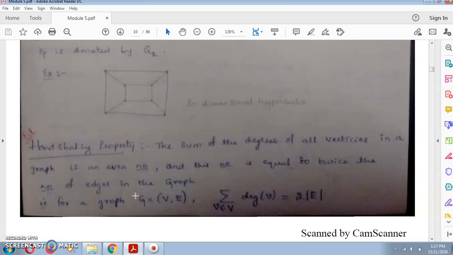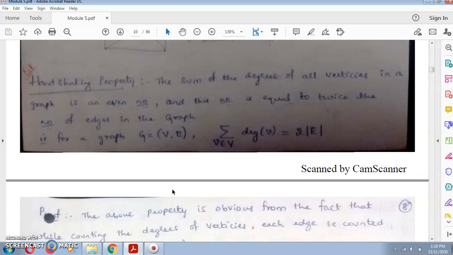The sum of the degrees of all the vertices in a graph is an even number, and it is equal to twice the number of edges. So if you count the degrees, the sum should be twice the number of edges. Such a property is called the handshaking property.